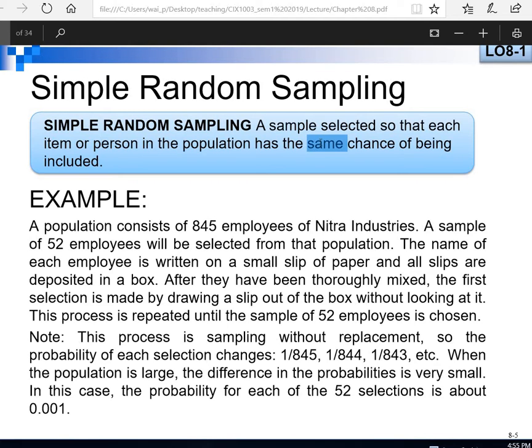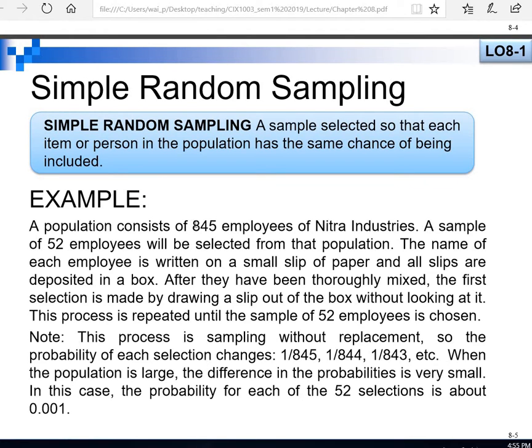If I say I want to choose 10 students for my sample, so sample size n equals 10, and I use a simple random sampling method to choose these 10 students, it means the students I select can be from Faculty of Science, Faculty of Economy, Faculty of Business, Faculty of Engineering, and so on. For another example, a population consists of 845 employees, and we want to choose 52 employees.